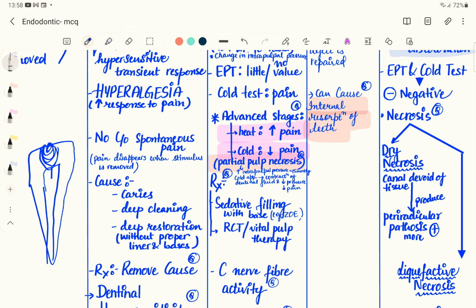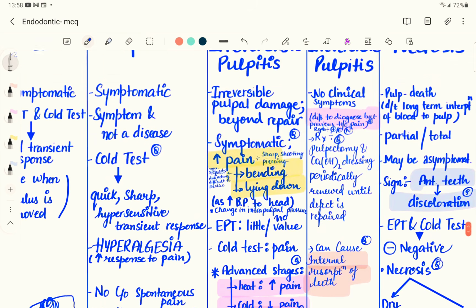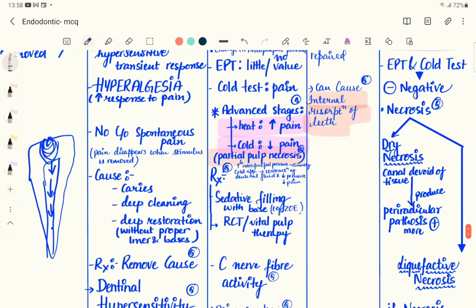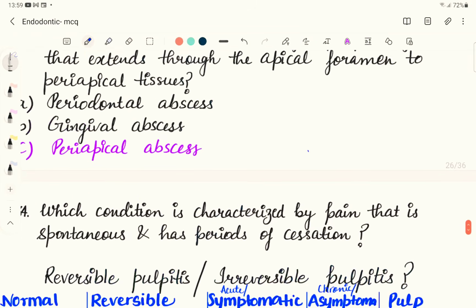Once it reaches the pulp, the bacteria will go inside the pulp. Then there will be reversible pulpitis, then irreversible pulpitis, and once there is necrosis of the pulp, it will progress into the periapical region. First we will have acute apical periodontitis, over time chronic apical periodontitis, then acute apical abscess, then chronic apical abscess, then the infection can spread into the bone and we can have osteomyelitis. So that's how the progression of disease occurs.